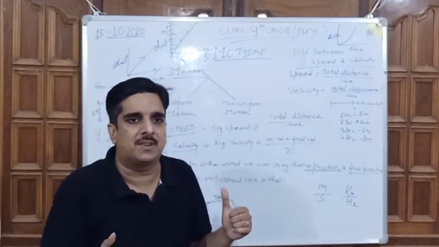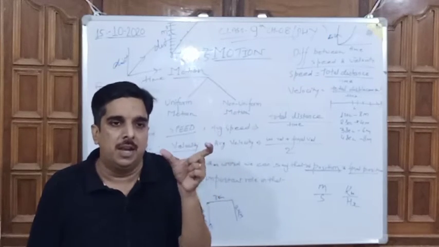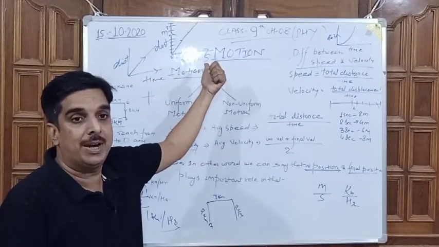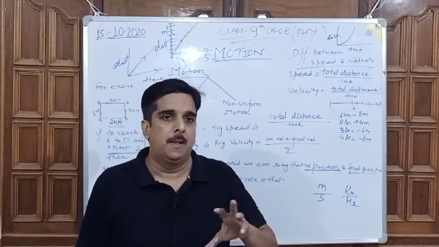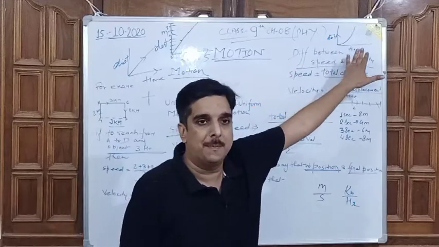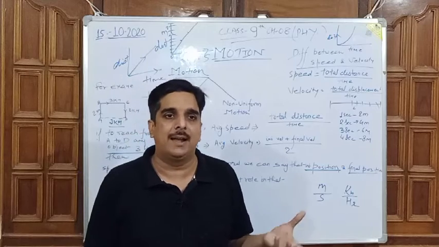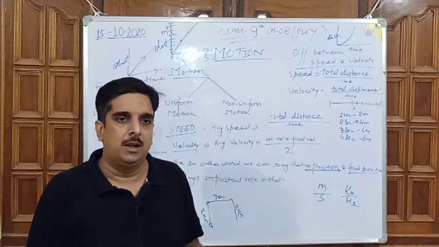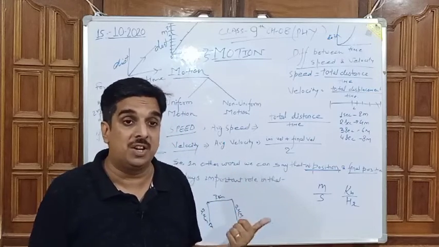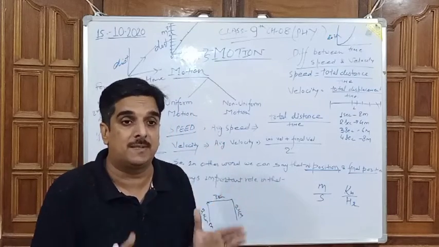The basic concept to understand motion is uniform motion and non-uniform motion. Uniform motion means equal distance in equal time period, due to which the graph will always come in a straight line. Non-uniform motion means not equal distance traveled in equal time intervals, so the graph will come in a curving manner. Afterward, we discussed the definition and example of speed. Speed comes under a scalar quantity, whereas in velocity we are not calculating the total distance, we are just calculating the displacement.